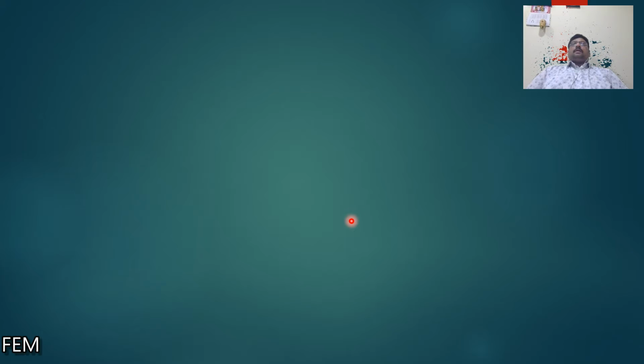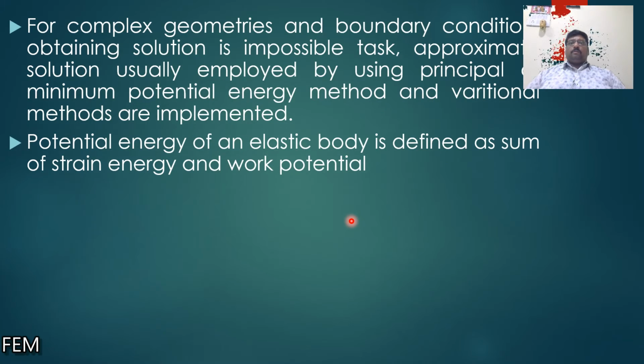For springs, the strain energy function is defined as U is equal to half into F into delta, where F for the springs is nothing but the stiffness of the spring K times the deflection. For elastic bodies, the strain energy function is given as half into the integral over the volume of sigma transpose into epsilon into dV. That function will help us to determine the strain for elastic bodies.